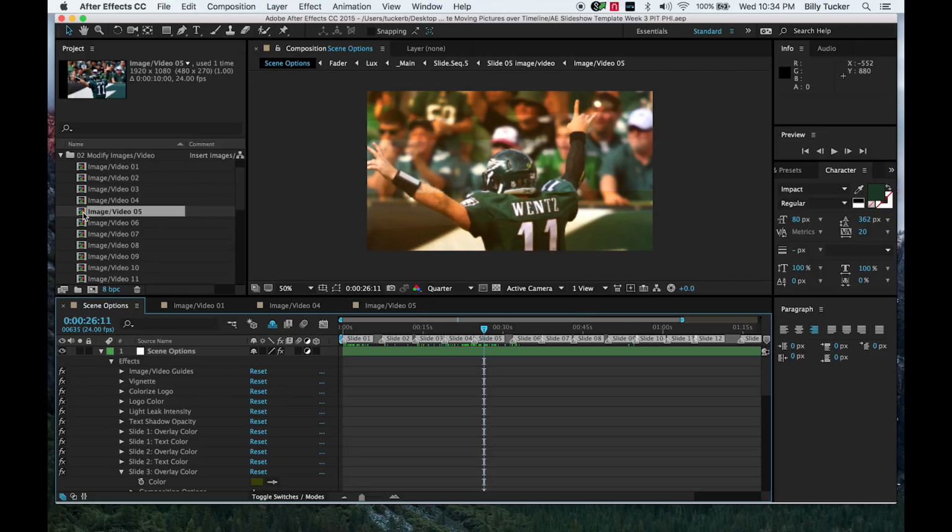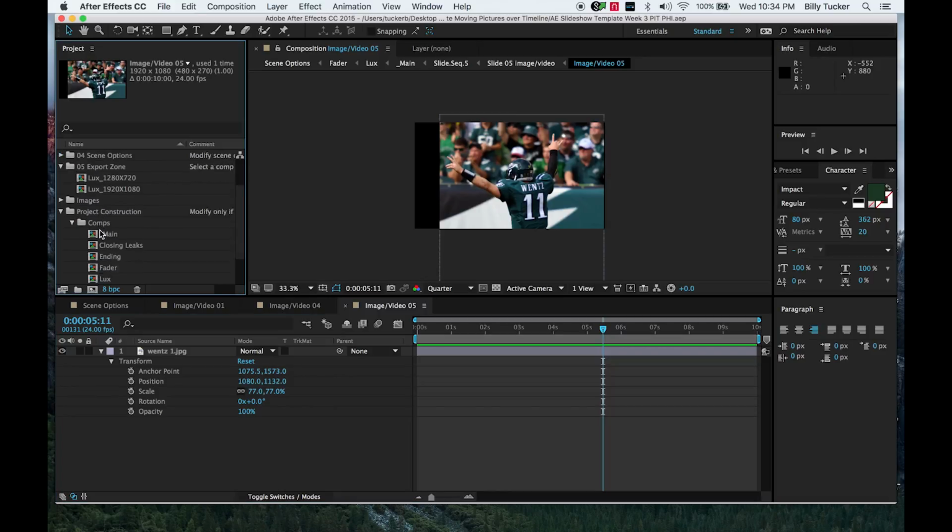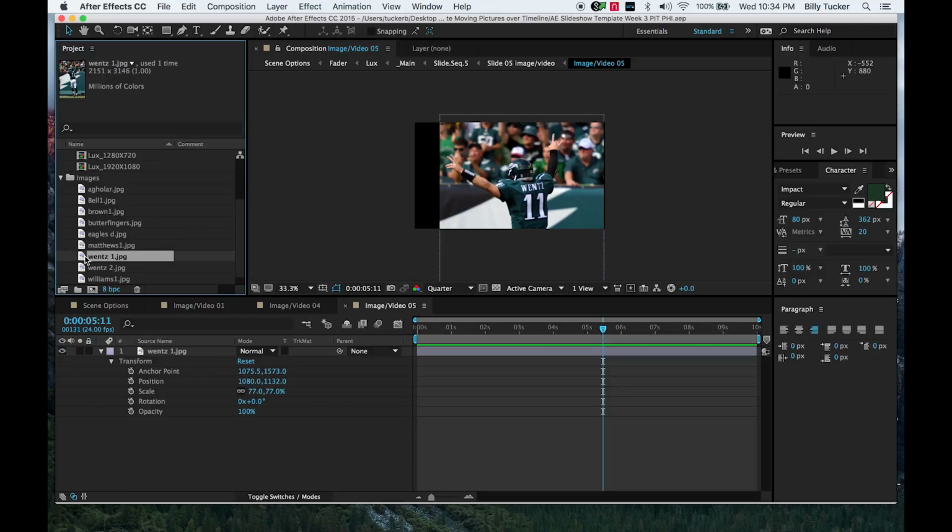For each one of these, like image 5 over here, we want to do this over and over again. When you go to USA Today and find your images, your 8 to 12 to 14 images, you bring them in here. For Carson Wentz, there he is.